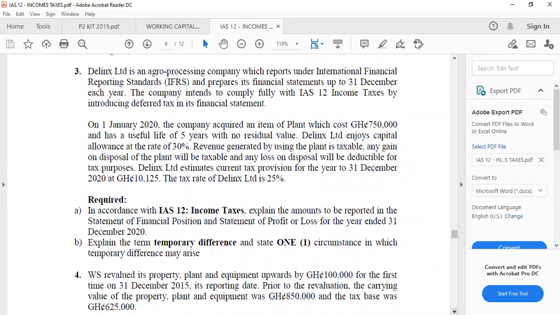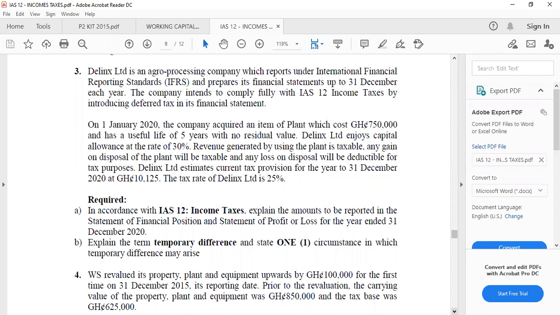So this particular thing, they are saying that the Links purchased a plant which costs 750,000 and has a useful life of 5 years with no residual value. The company enjoys capital allowance at a rate of 30%. For how many years is the company going to use the asset? 5 years. So if you change the 5 years to a percentage, what will be the percentage? 20%.